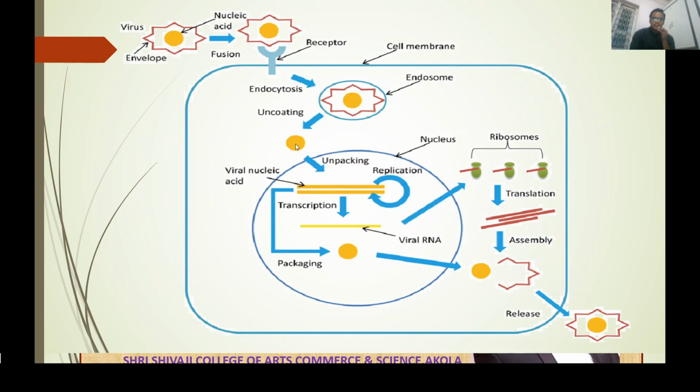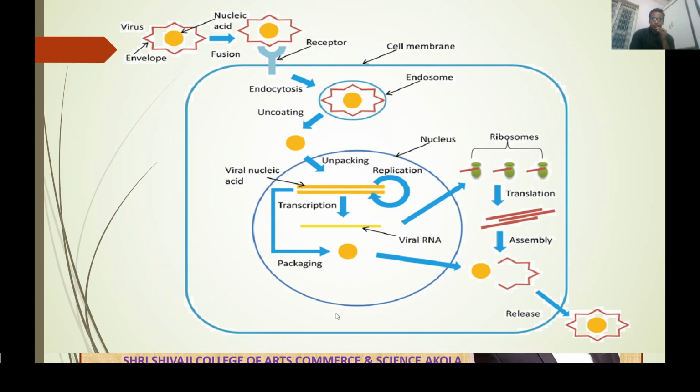After that, the steps start inside the nucleus. The genome enters the nucleus, and after it enters, unpacking takes place. Now viral nucleic acid undergoes transcription. As we all know, if a virus consists of a positive sense single stranded RNA, in that case the virus does not need to produce mRNA, it directly acts as mRNA. But viruses with other genomic materials such as negative sense single stranded RNA, double stranded DNA, or single stranded DNA must produce mRNA at some stage of the infection.